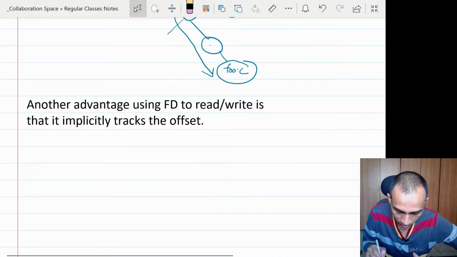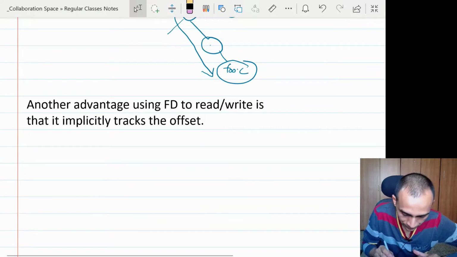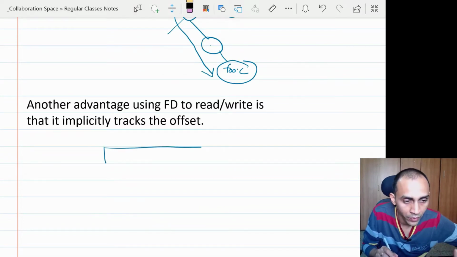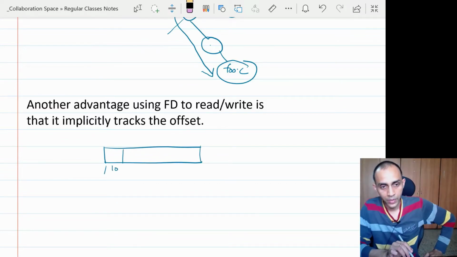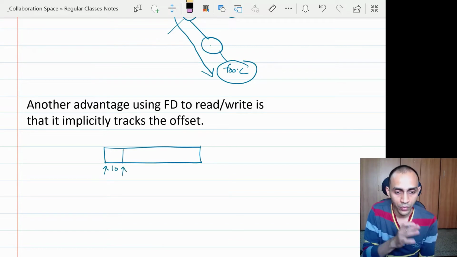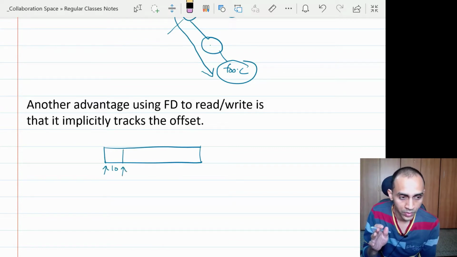For example, if you do a read of 10 bytes, then when you use the same file descriptor to do another read, the offset would already have shifted from the starting location to the new location, 10 bytes ahead.